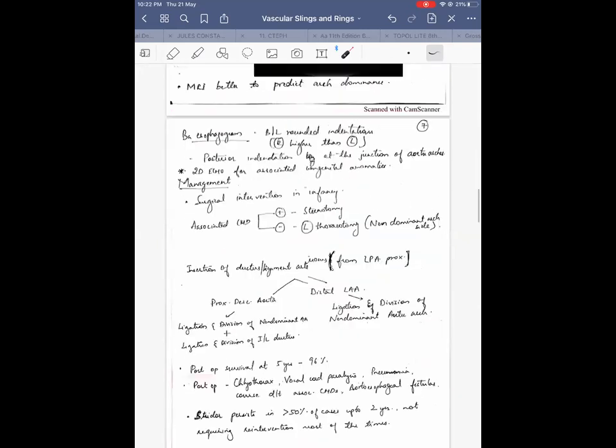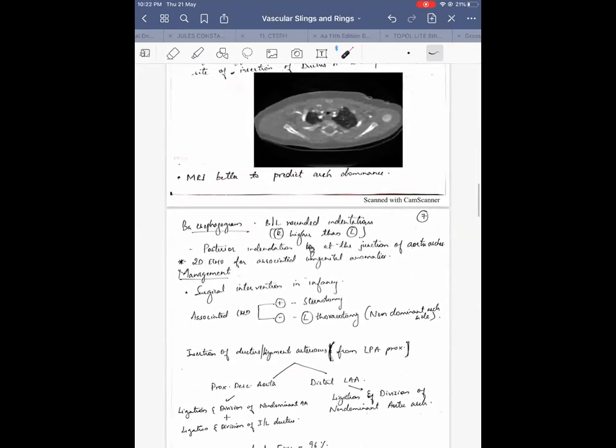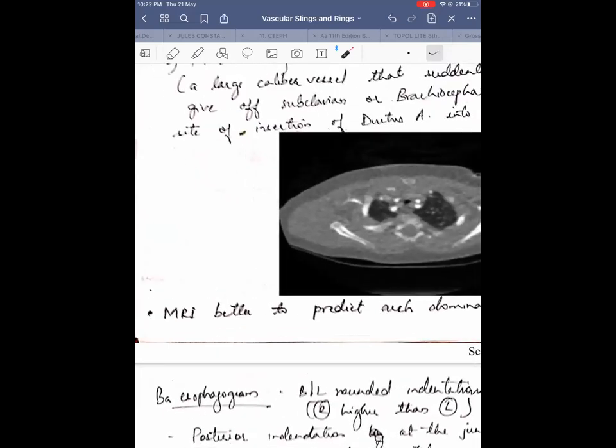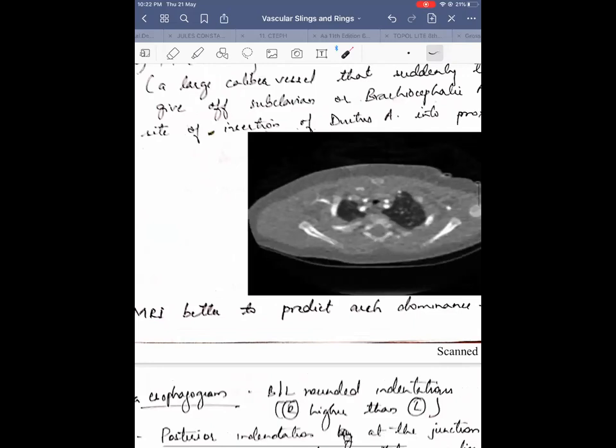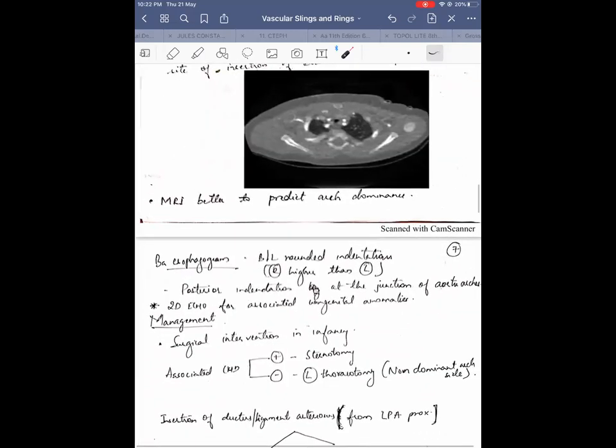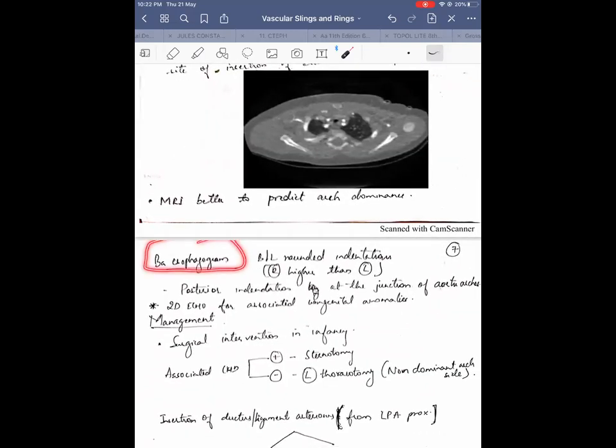So this is about double aortic arch, and it may be important to remember that MRI is better to predict arch dominance. Arch dominance is important to know. MRI is much better than CT or even cardiac cath to know the arch dominance. This has been seen in various studies. Barium esophagogram is basically of historic interest only. It's not needed now when CT and MRI are available easily.